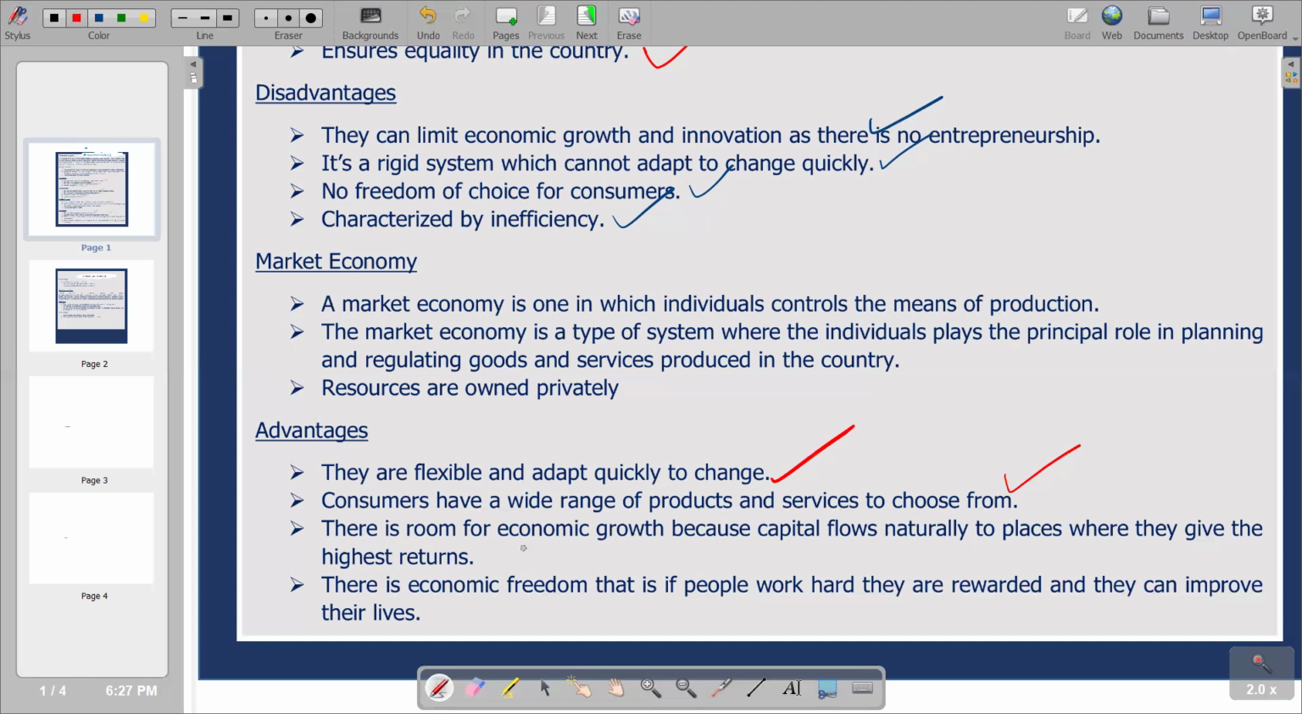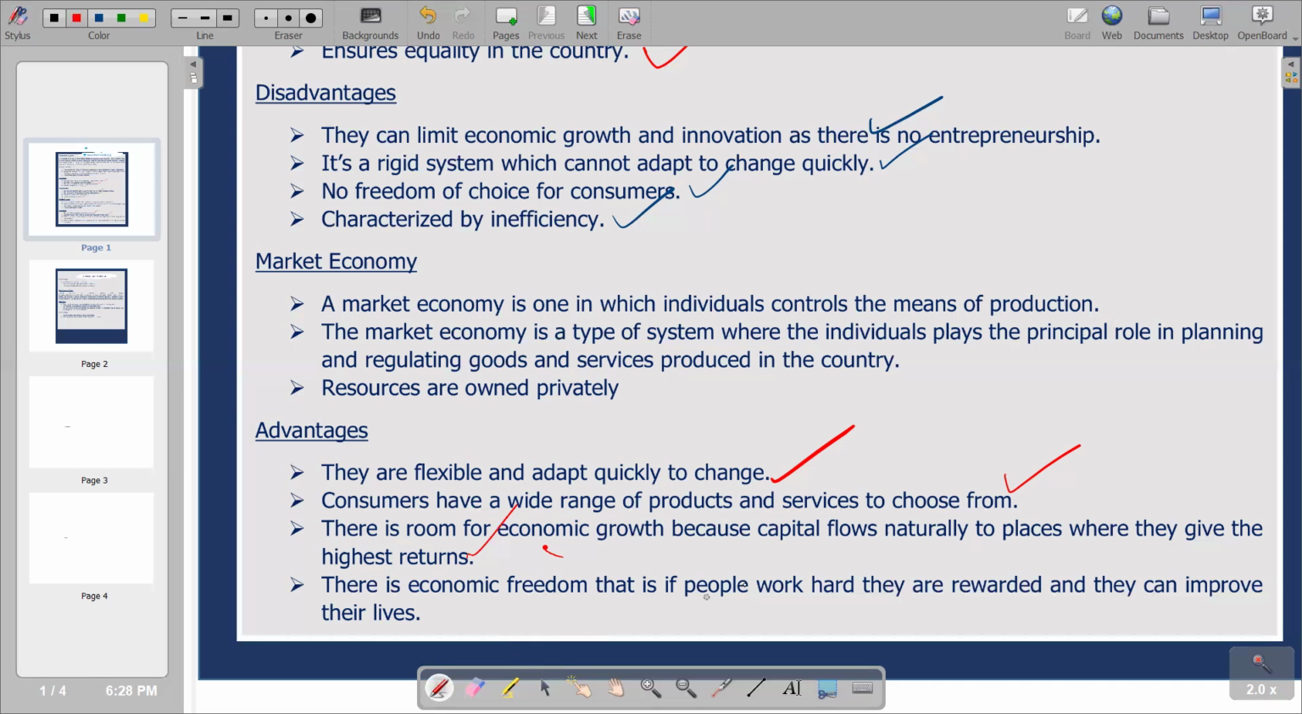Then we go to the next point. There is room for economic growth because capital flows naturally to places where it gives the highest returns. Remember, economic growth is described as the increase in the total monetary value of goods and services that are being produced in the country. So since we are having more businesses that are going to operate due to private ownership of resources, we are also going to have a possibility of higher total output, or aggregate output, in the economy. So that becomes an advantage in terms of enhancing economic growth. So this is what we have.